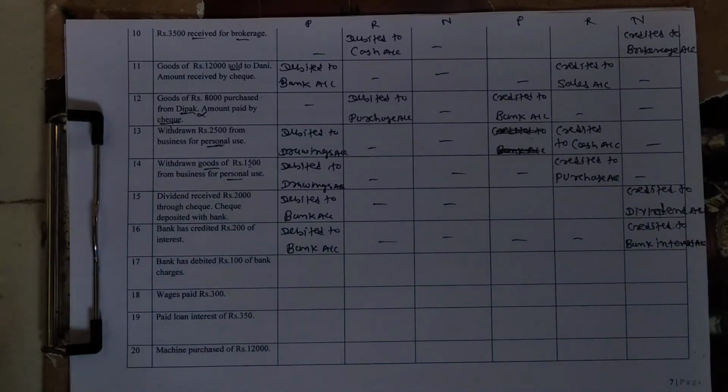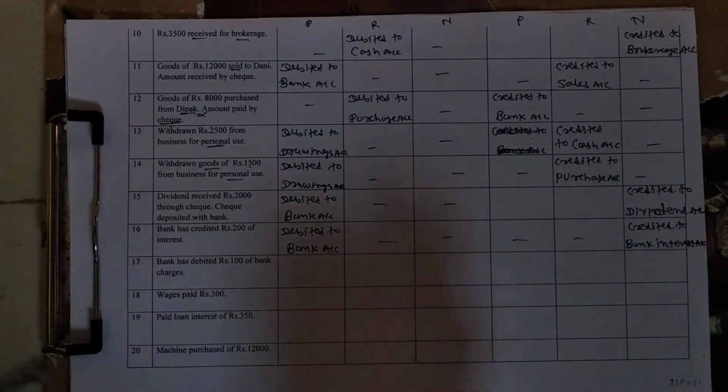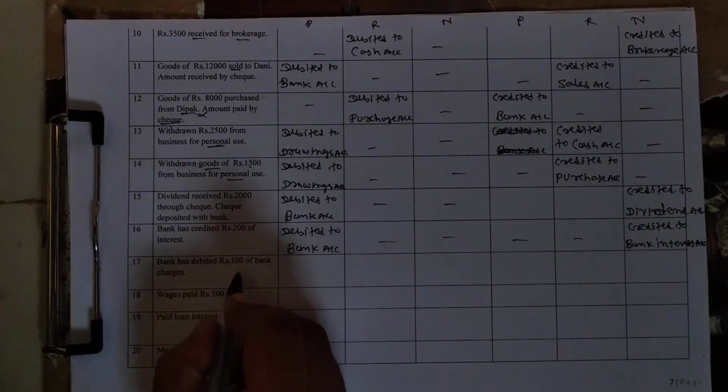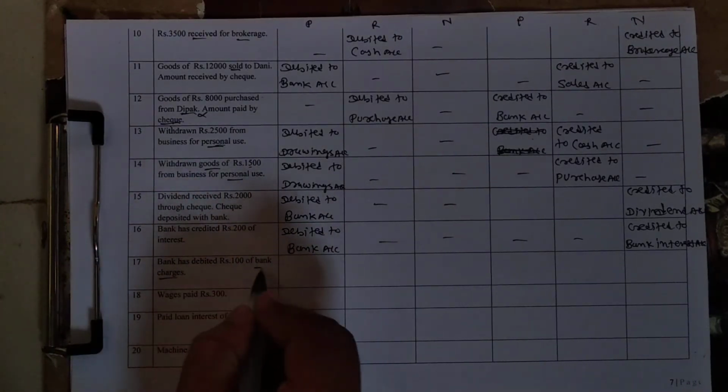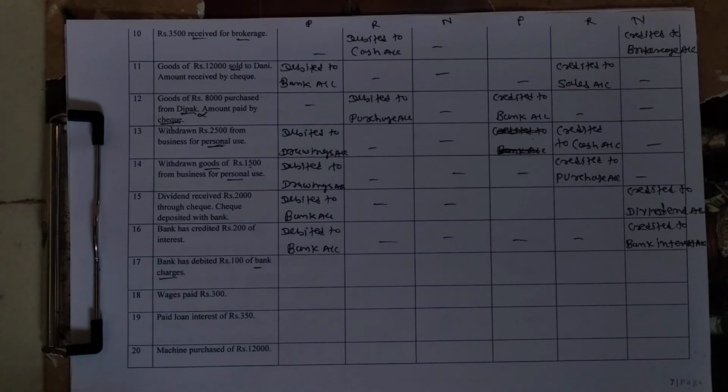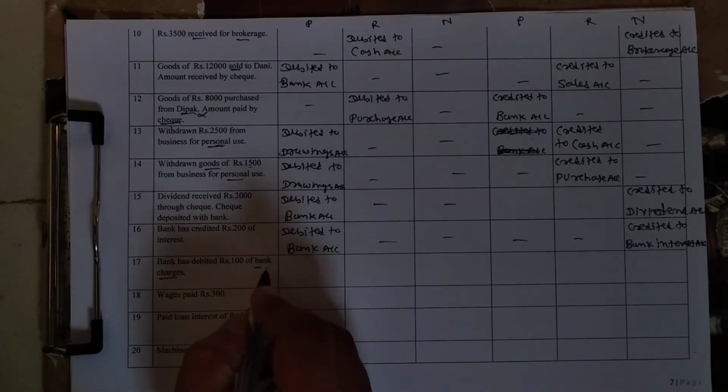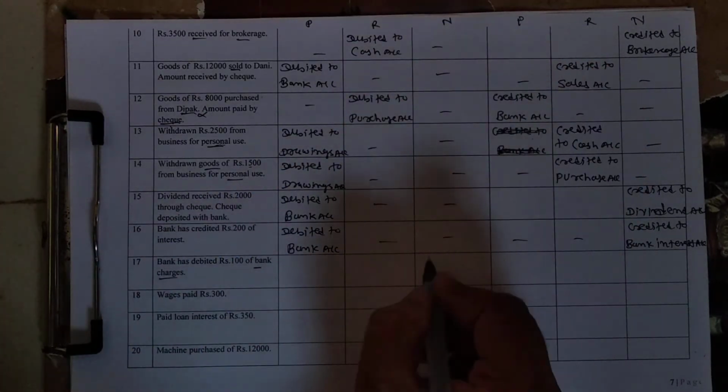Okay. Number 17. Bank has debited rupees 100 of bank charges. Sometimes bank charges some expense for SMS service or any other services. So bank charges is an expense. Expense means nominal account.